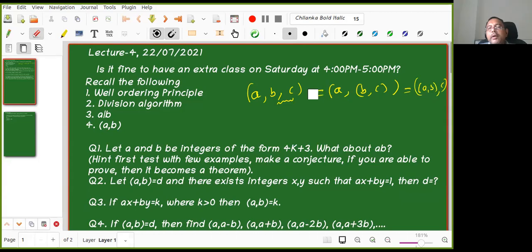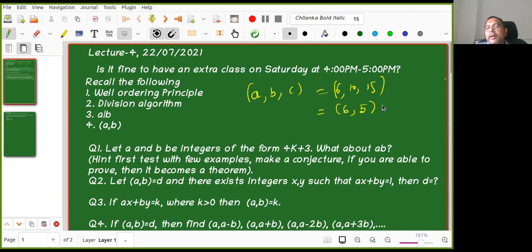But okay. So now what about the GCD of three integers? Let us take 6 comma 10 comma 15. This is the example I gave there. So what is the GCD of these three? If you look, GCD of 10 comma 15 is how much? 5.